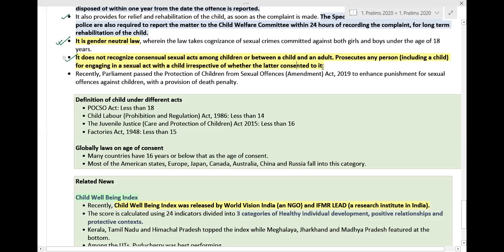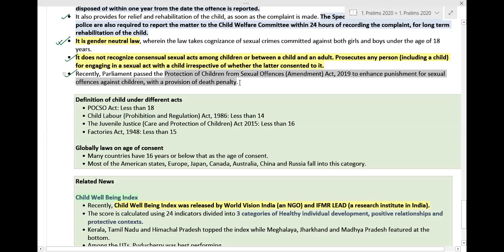Okay, so now, recently the Parliament passed the Protection of Children from Sexual Offences Act 2019 to enhance punishment of sexual offences against children with the provision of death penalty. This is a very important information once again.